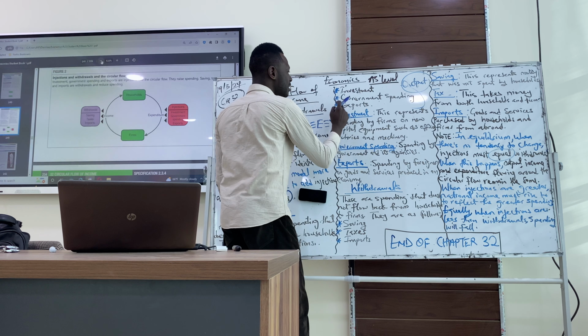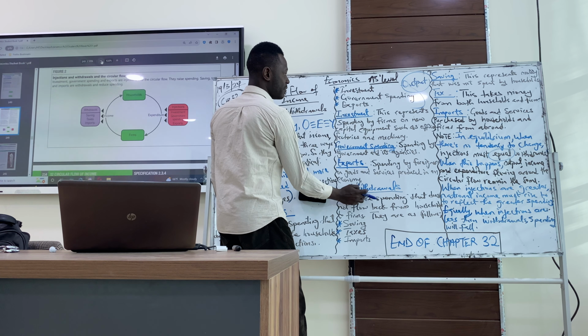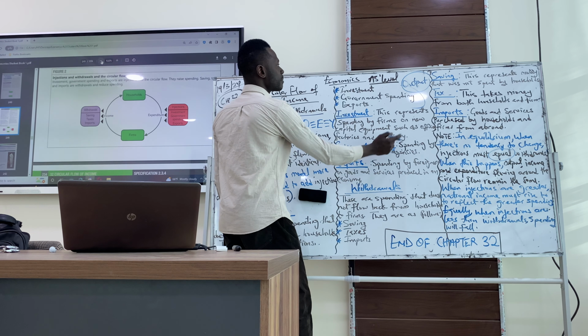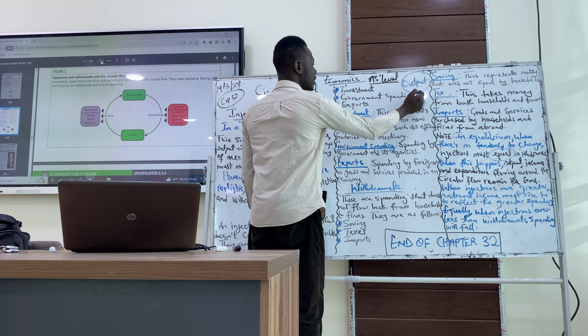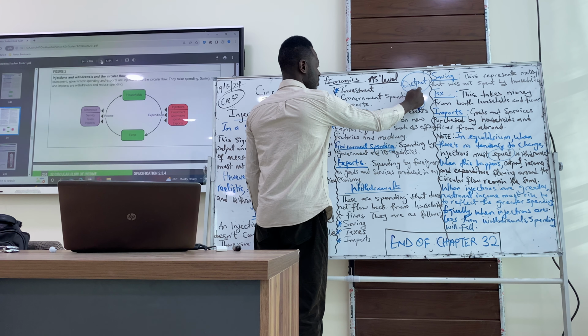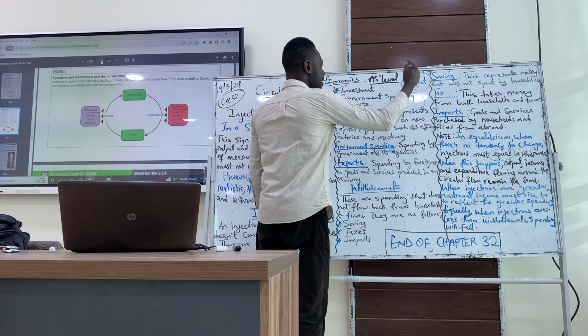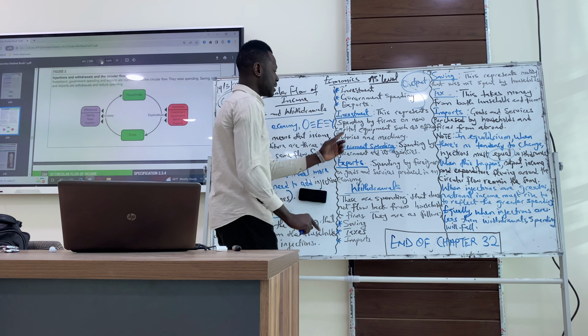So if this is greater than withdrawals, it means spending is more than savings. If spending is more than savings, then output must increase to ensure that it reflects this spending, because this spending must go to the output. So if spending is greater than withdrawals, output must increase to reflect the spending. That is the point there.